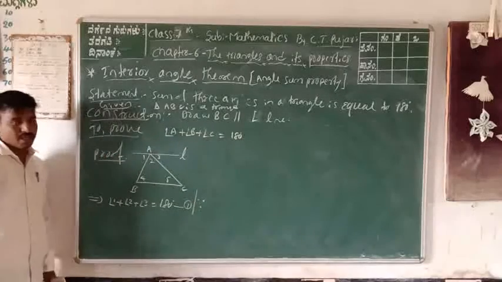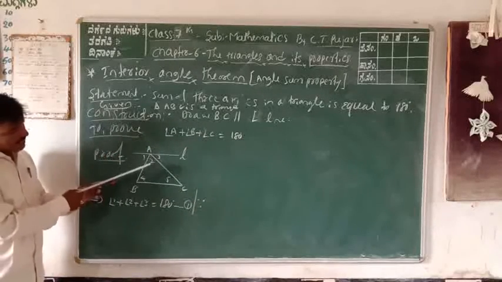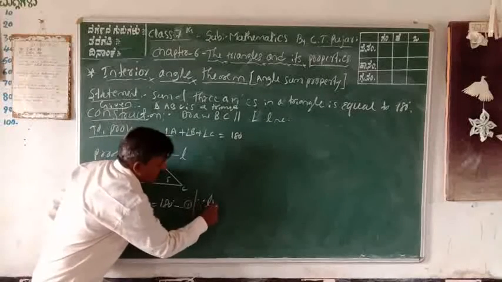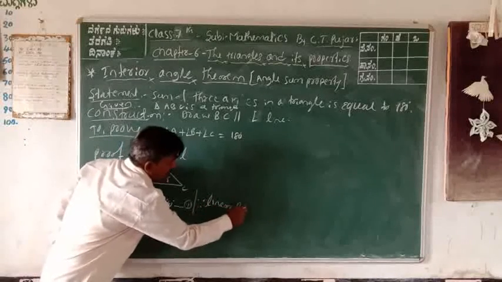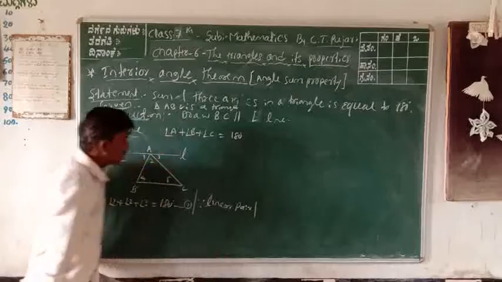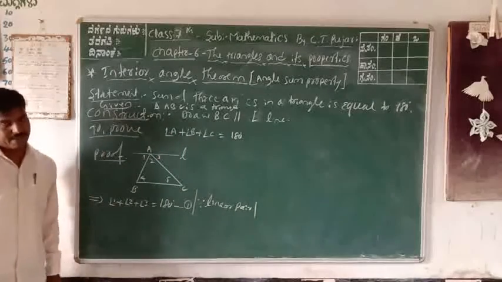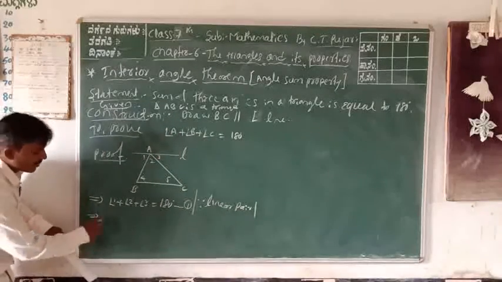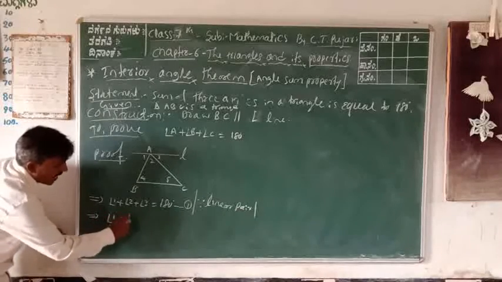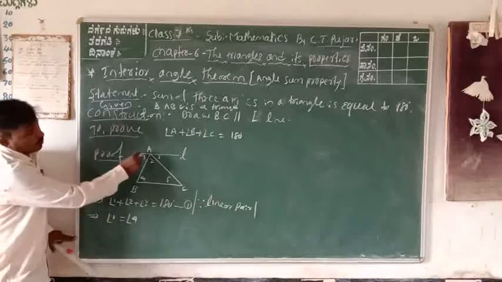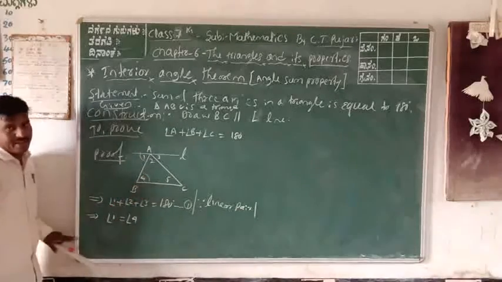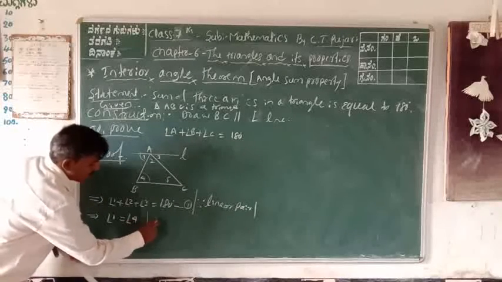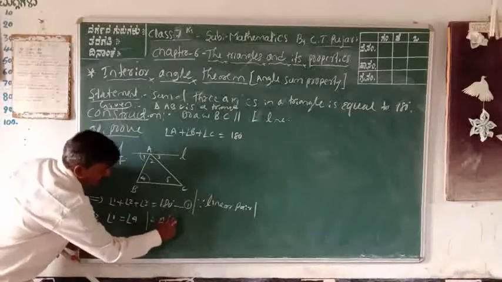Because of the linear pair of angles; these three angles are equal to 180 degrees. Next step: angle 1 is equal to angle 4, because these two angles are alternate angles.